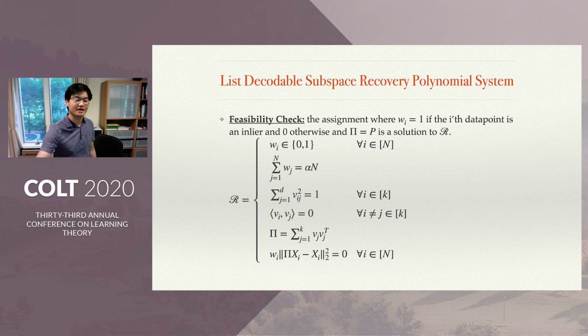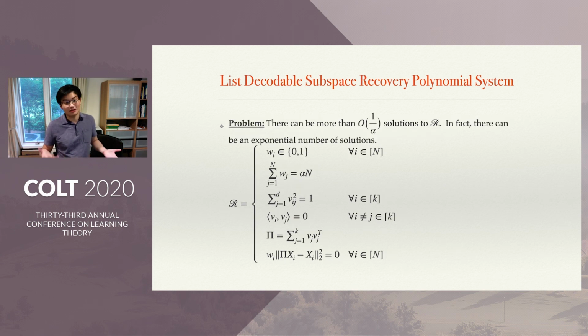That's also true. The third, fourth, and fifth constraints force pi to be a projection matrix, where we introduce these variables v1 through vk to be an orthonormal basis set for pi. And of course, P is a projection matrix, so constraints 3, 4, and 5 are satisfied. The final constraint is if wi is 1, then xi is going to be equal to P xi. And this is true because xi, if it's an inlier, lies in the subspace spanned by P.